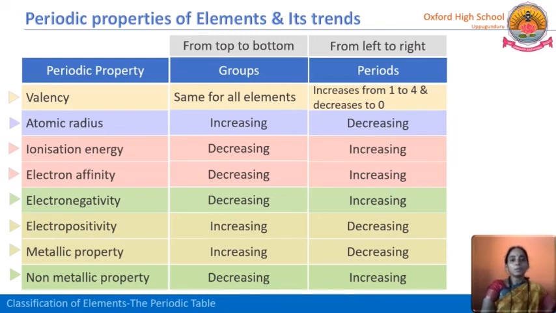These are all about the periodic properties, and we have seen how they are trending, how they are either increasing or decreasing in groups and periods. These are the trends shown by periodic properties. That means the elements show these periodic properties and we have seen their trends. This is all about classification of elements in the periodic table, which is in our 10th class syllabus.